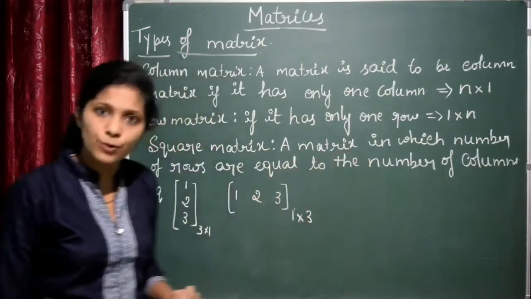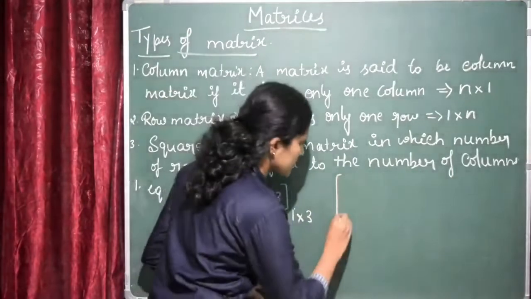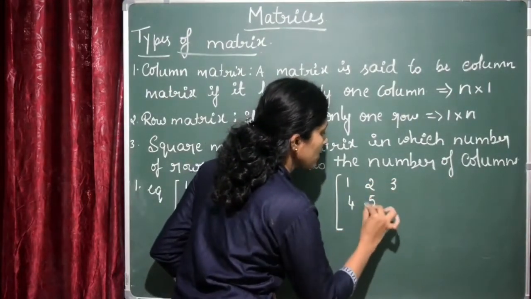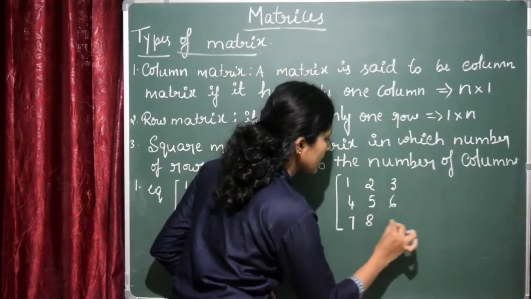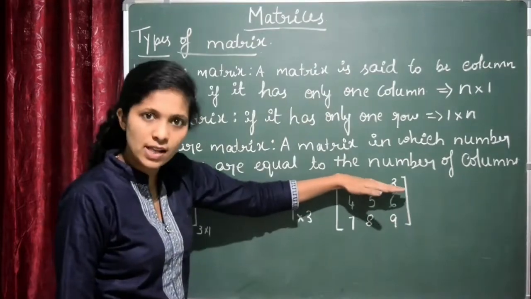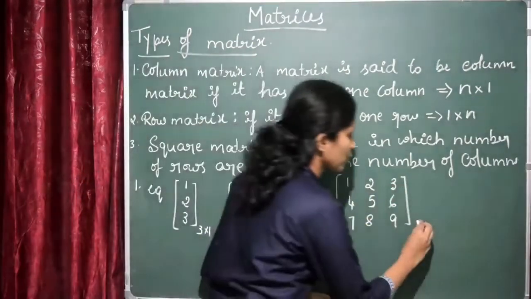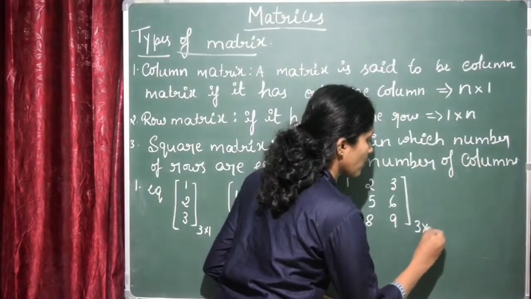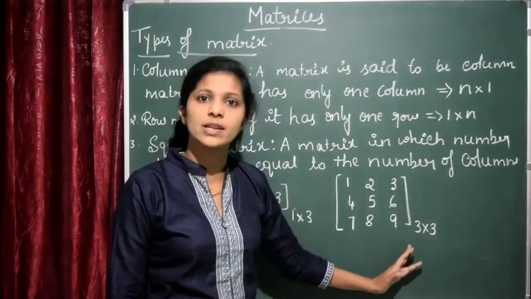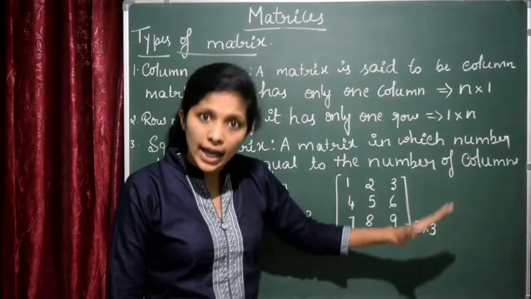the number of columns. So for example, let me consider 1, 2, 3, 4, 5, 6 and 7, 8, 9. Now, can you say what is the order of this matrix? Number of rows is 3, right? Number of columns is 3. So this is a matrix of order 3. Directly we can say square matrix of order 3, right? Because the number of rows and columns are equal.